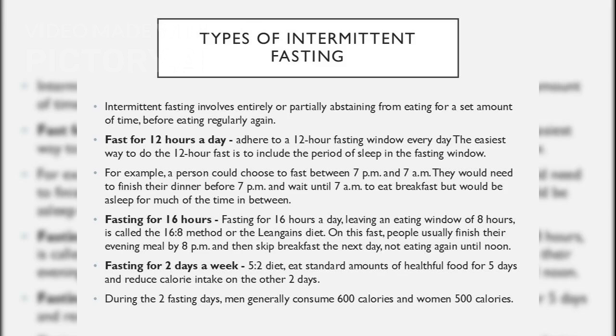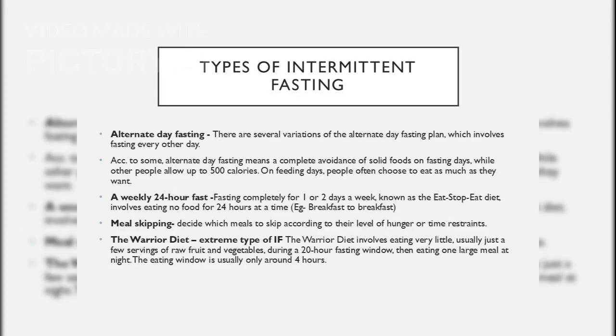Intermittent fasting involves cycles of eating and fasting. It can be done in various ways, such as fasting for 12 hours a day, 16 hours a day, or 2 days a week, each with its own benefits. Other types of intermittent fasting include alternate day fasting, weekly 24-hour fasts, meal skipping, and the warrior diet, which involves eating very little during the day and a large meal at night.